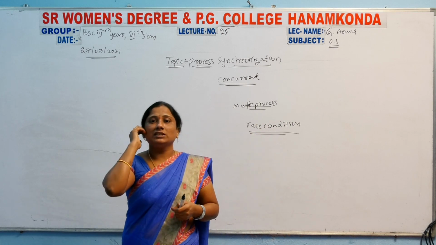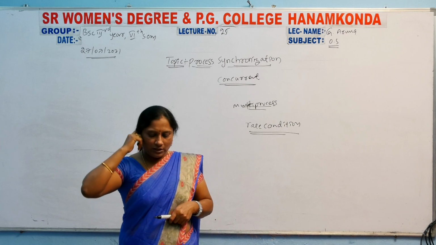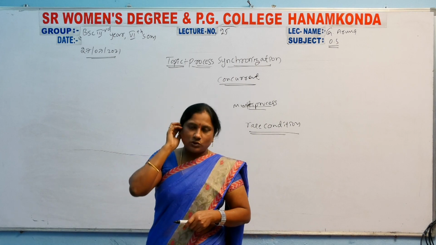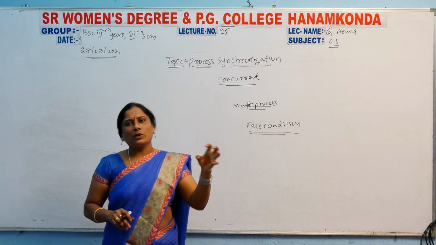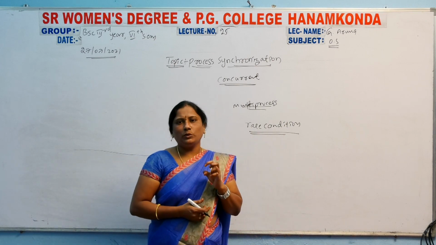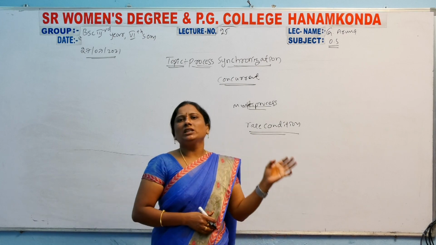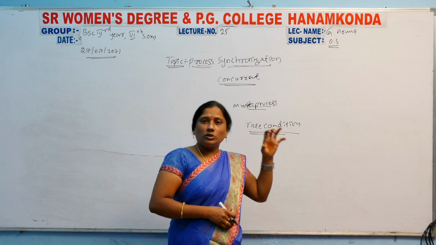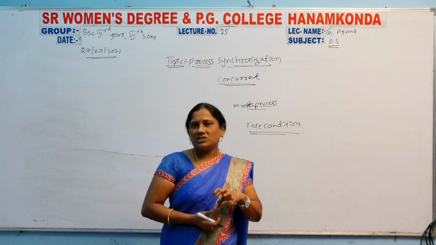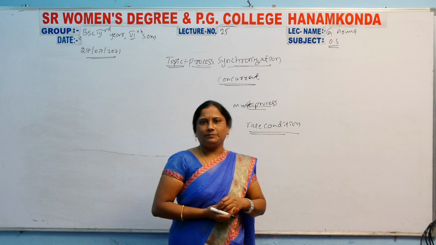That is called, what is that? Race condition. So race condition means what? You have entered several processes into the computer. How can these several processes enter the CPU? Some order is there. What is that order? Like a queue, all processes can enter. Depending on the particular data and particular instructions, the data will be entered. That is called a race condition.